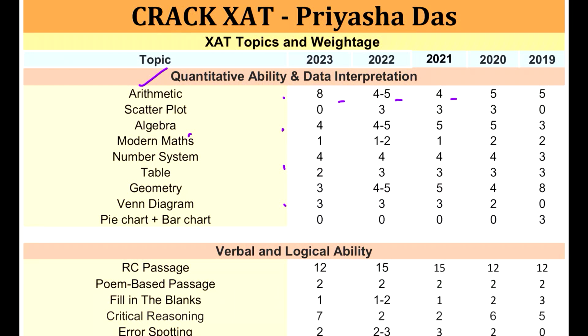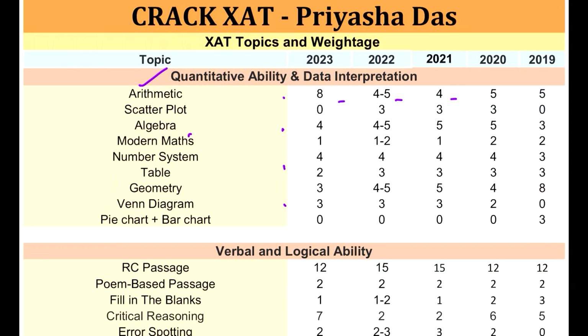Definitely when you start your revision from a topic, the amount of time you invest in it or the energy you have while doing the revision is much more compared to the topics you do at the end. So therefore I'll recommend you that even if arithmetic is not good for you, you still start with the revision of arithmetic. अब वो revision कैसे करना है और कितने effectively करना है, ये तो मैं आपको इस video में बताऊंगी. So let's first have a quick look over how you will spread out your revision.